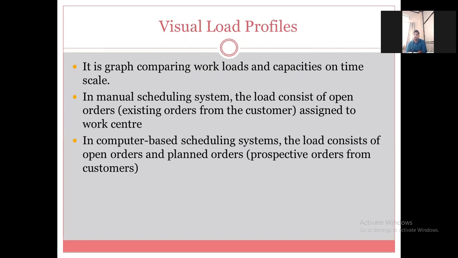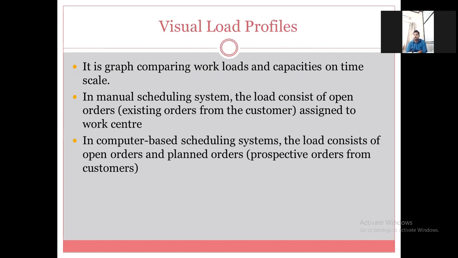Next point: in a computer-based scheduling system, the load consists of open orders as well as planned orders.